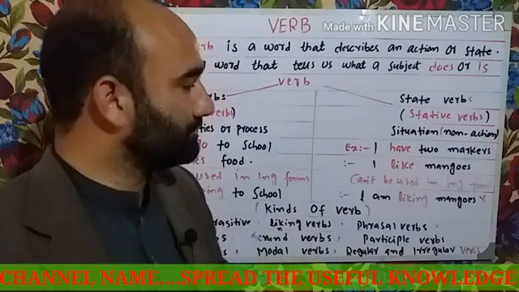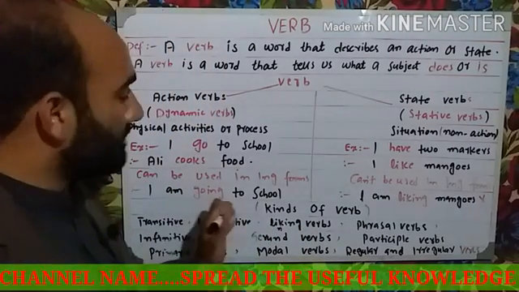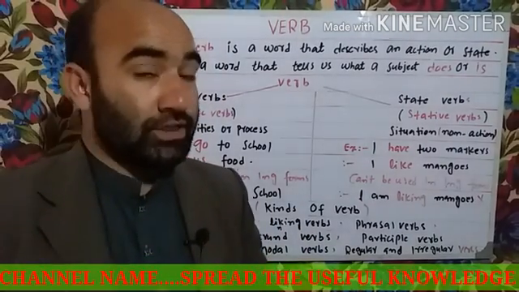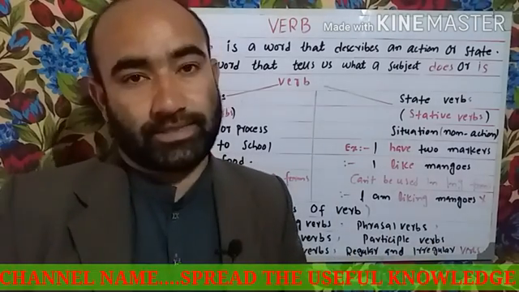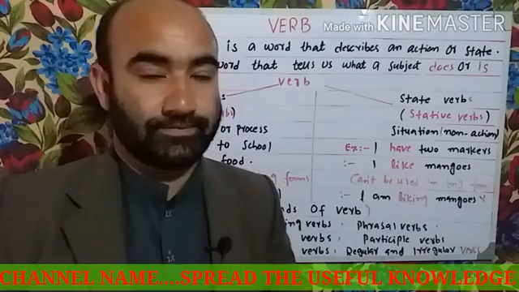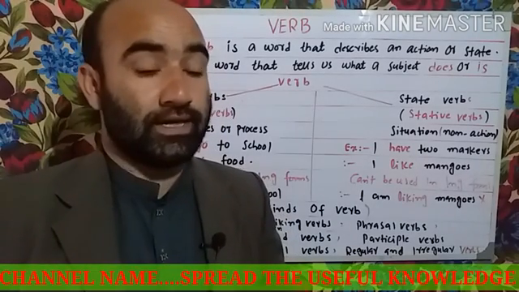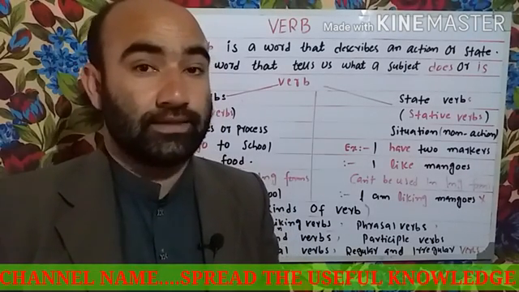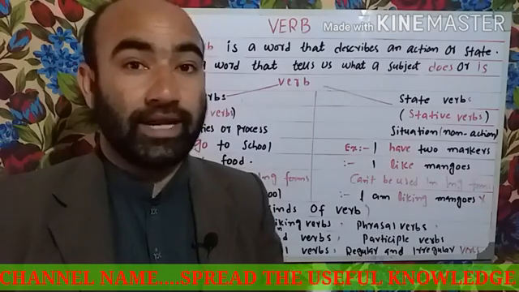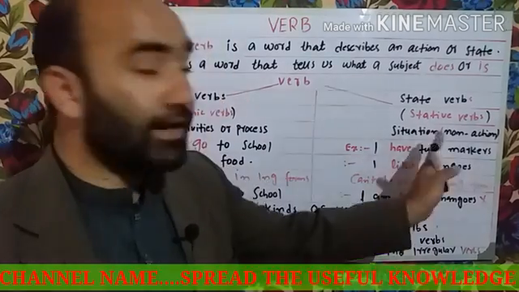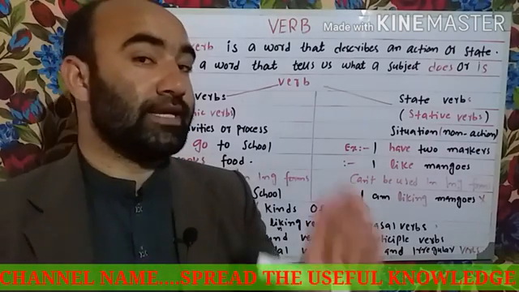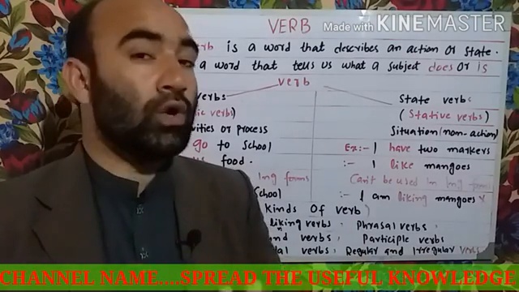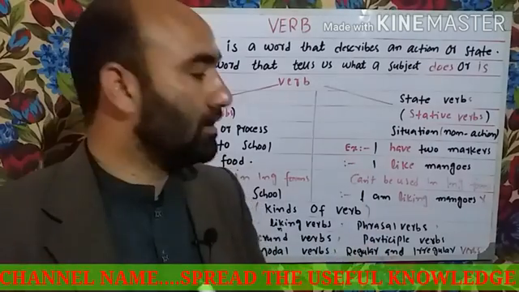Let's see here. I am going to school. With action verbs, I can use the ing forms. Go, going. We can use them in the continuous form. But with the stative verbs, we just use the simple form. No ing will be there.